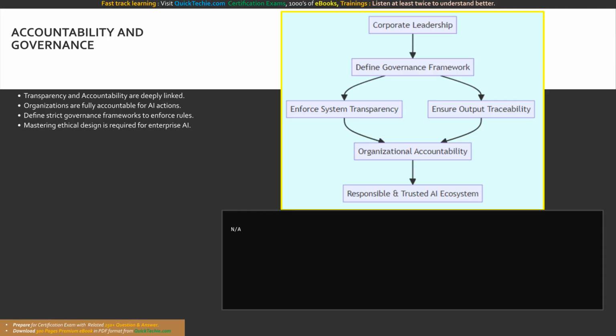Our final diagram shows the relationship between governance, transparency, and accountability. Corporate leadership defines a governance framework that actively enforces transparency and ensures traceability. This structure guarantees true organizational accountability, culminating in the creation of a fully responsible and trusted AI ecosystem.